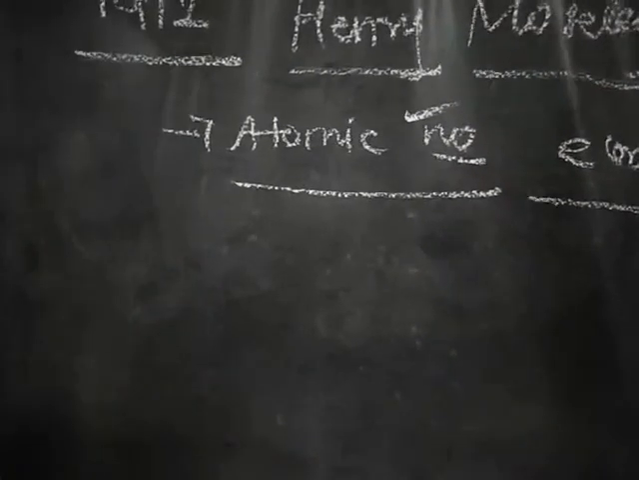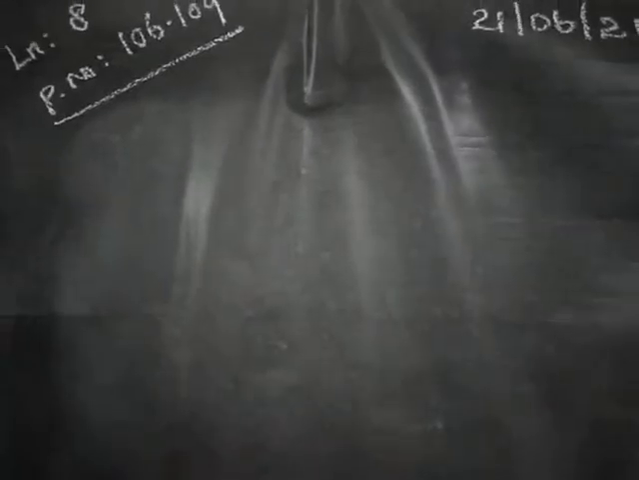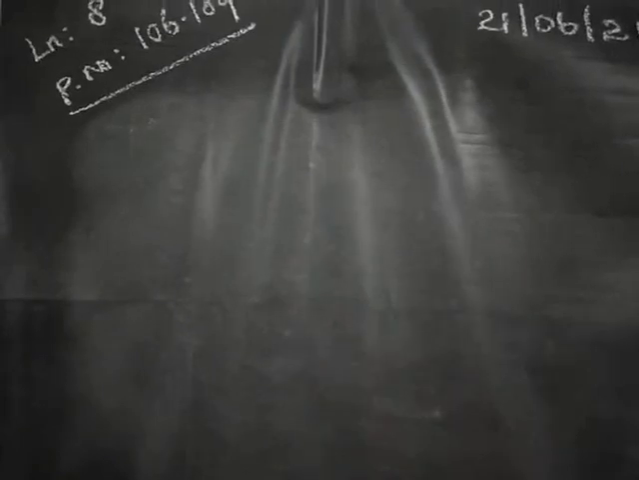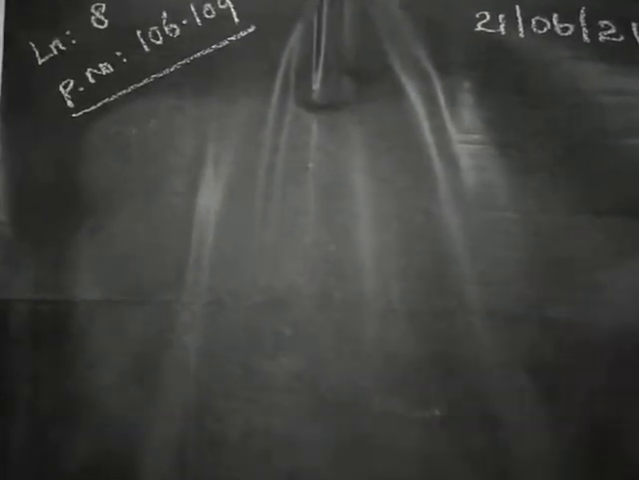The modern periodic table contains rows and columns. If you are looking at the modern periodic table, kindly take your textbook, page number 108, periodic table of the elements. One very big table is given. Just go through the page.